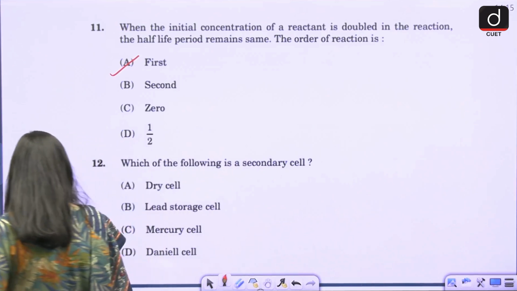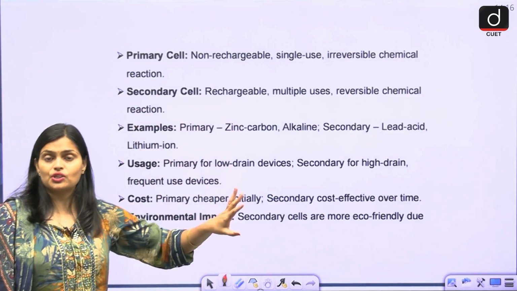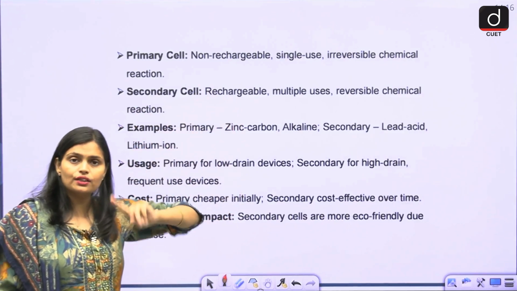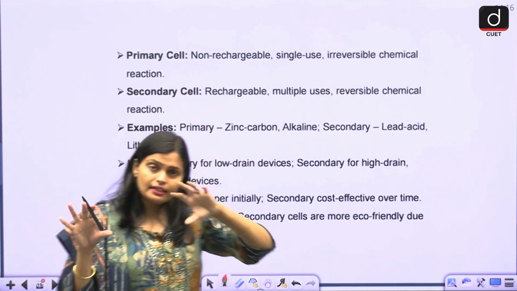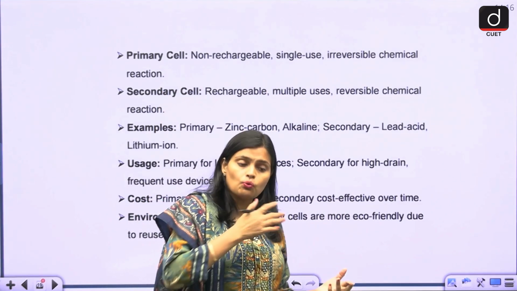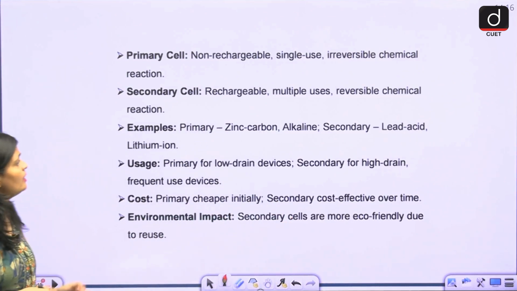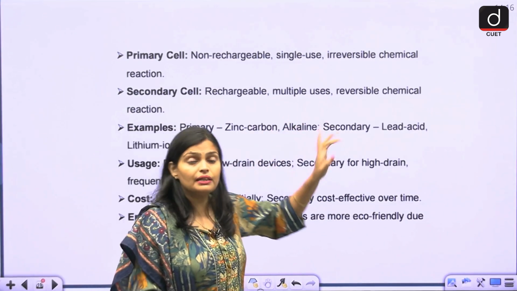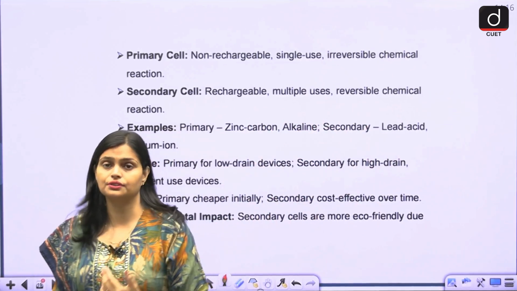Let us see a few more differences. Primary cells are non-rechargeable. You cannot recharge them again. They are single use, with an irreversible chemical reaction. With the help of a chemical reaction, electricity is generated, and once the reaction is done, it is not reversible. Whereas secondary cells are rechargeable. You can use the battery multiple times, and a reversible chemical reaction takes place.